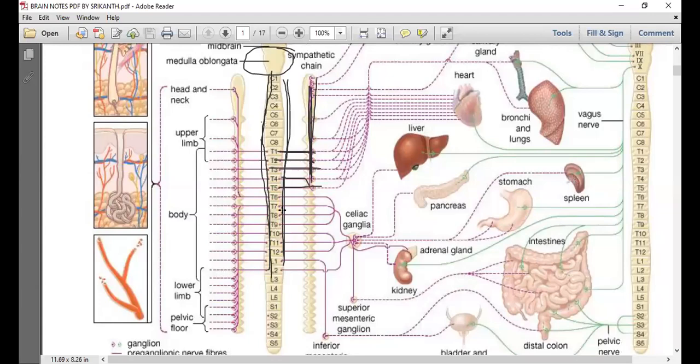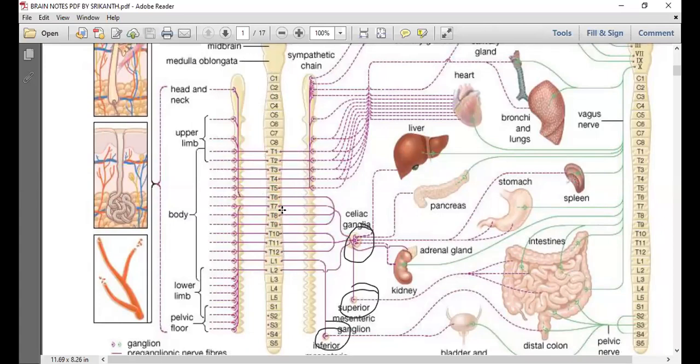Next, we have the celiac ganglion, superior mesenteric ganglion, inferior mesenteric ganglion, isn't it? You see their preganglionic nerve fibers. Where do they get connected to the spinal cord? Thoracic region. Then see here, where they get connected.